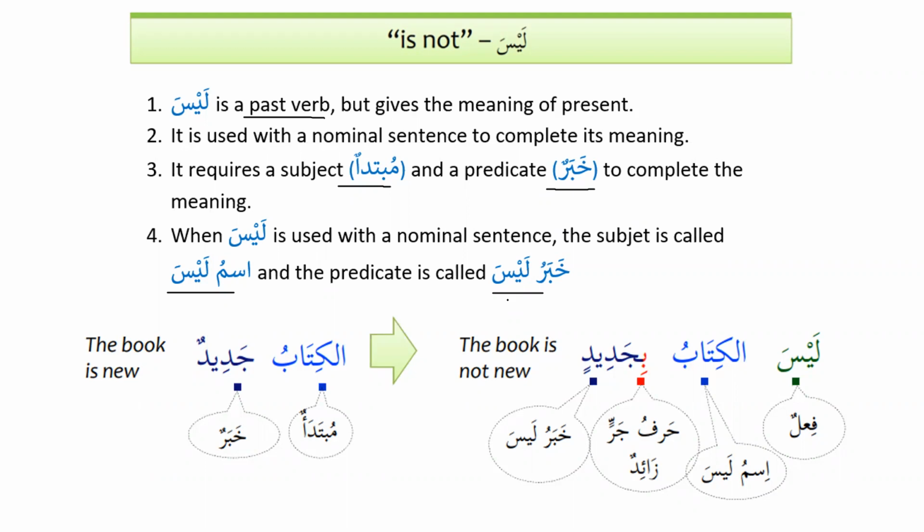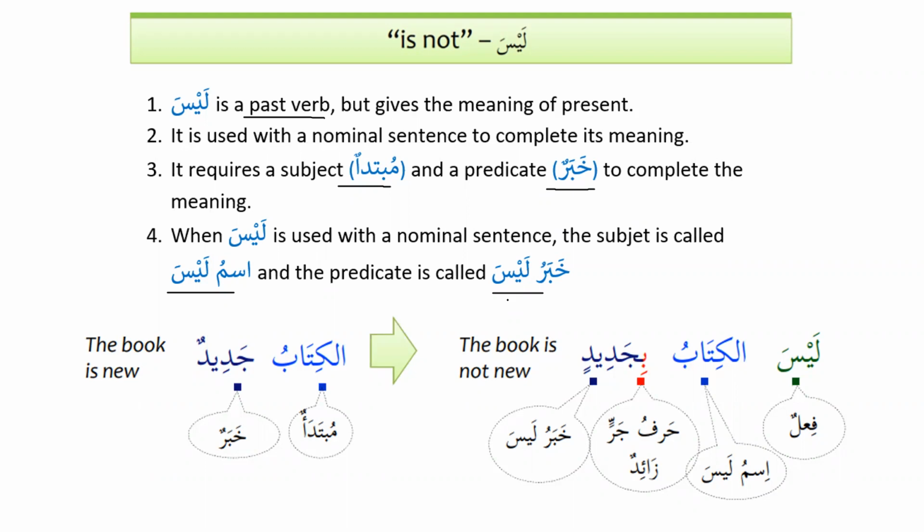For example, we say dhahaba bilalun, Bilal went, the meaning is clear. Kharaja bilalun, Bilal left, the meaning is clear. But if we say laysa bilalun, Bilal is not, so now it's not clear.